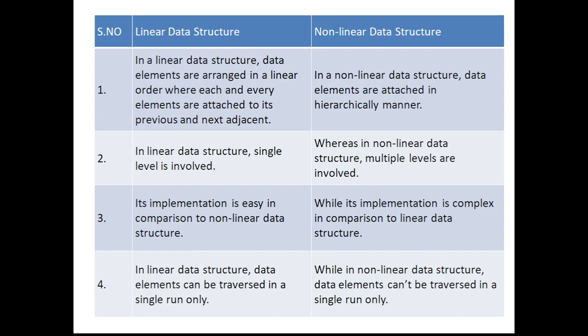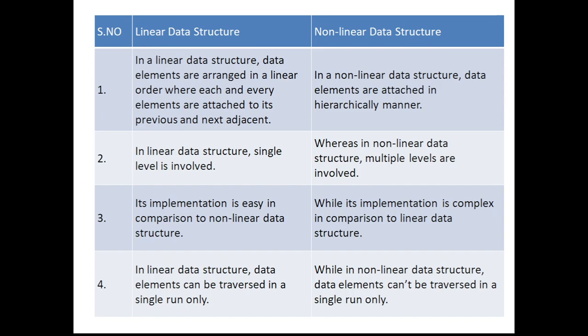In a linear data structure, the data elements can be traversed in a single run. As I already mentioned, if you start from the first element, you can just move to each and every element till you reach the last element. But in non-linear, we don't even know whether we have covered all the elements, and one particular path will only cover a certain number of nodes in that data structure.